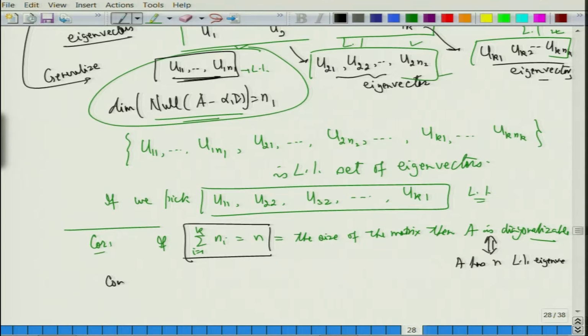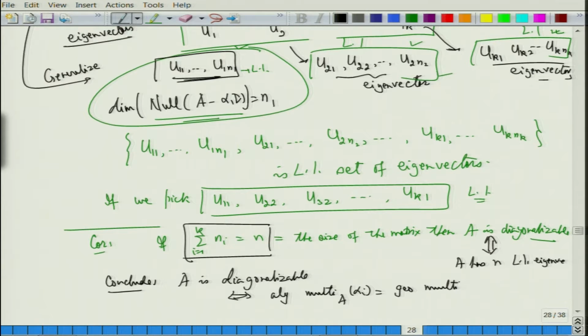So, from this I would like you to conclude that A is diagonalizable if and only if the algebraic multiplicity of alpha_i is the same as the geometric multiplicity of alpha_i for all alpha_i belonging to the spectrum of A, which we wrote as sigma of A, all right.